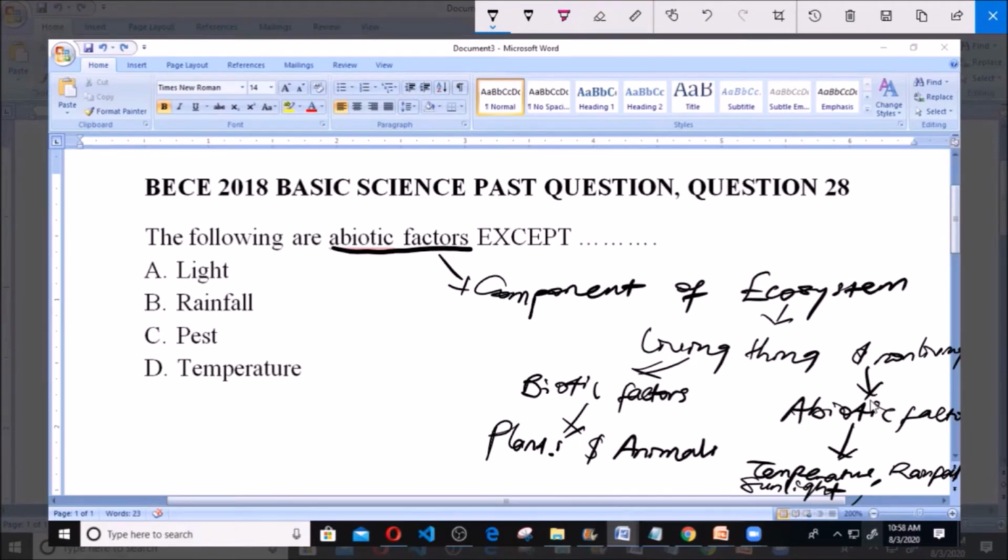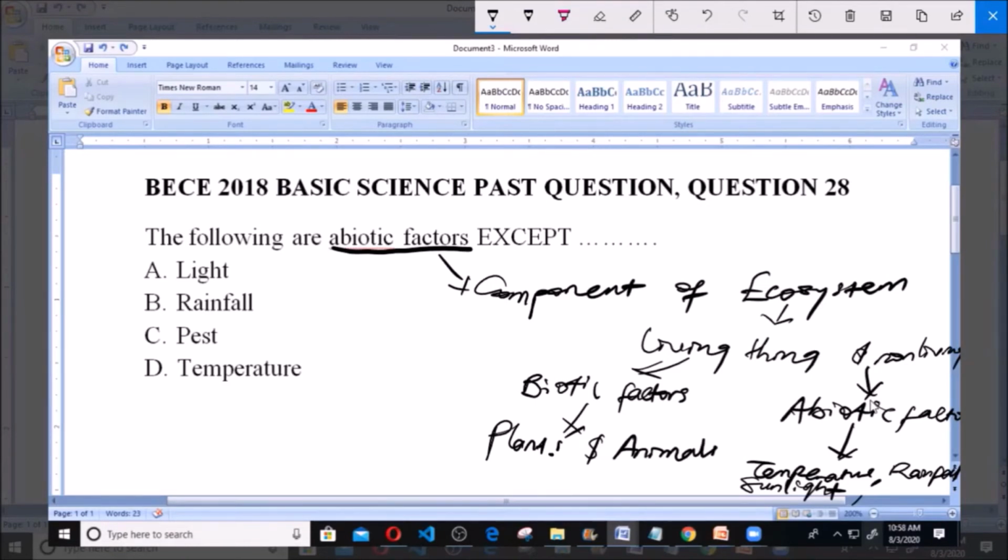So you have to pick an option which is not an abiotic factor. Like I said, an abiotic factor is a non-living component, while the biotic factors are the living components, the plants and the animals. So now we have to pick a biotic factor, because we have asked that all these are abiotic factors except.